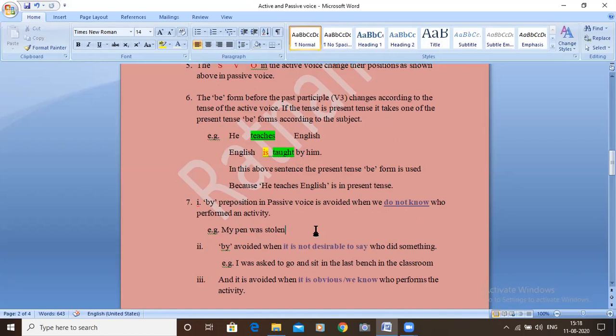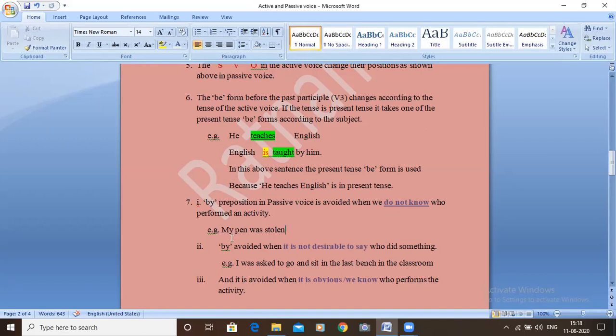That's why we said my pen was stolen. We did not say my pen was stolen by somebody. By somebody we should not say, because it is only somebody who will steal. That somebody we do not know. That's why we say like this without a by preposition. You have to be very careful about that.